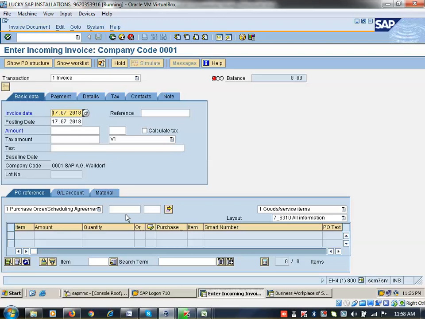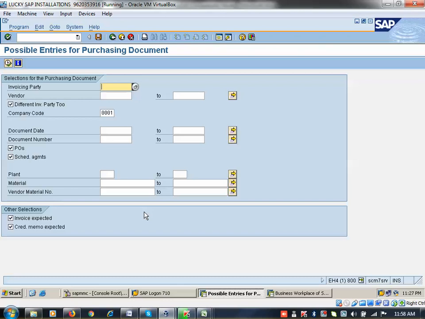Okay, so now here you have to enter the PO number. If you know the PO number, you can enter it, or otherwise you can go and search it here. So here vendor, so 100, what is the vendor number? 2278, 280 I think. So 280, okay.